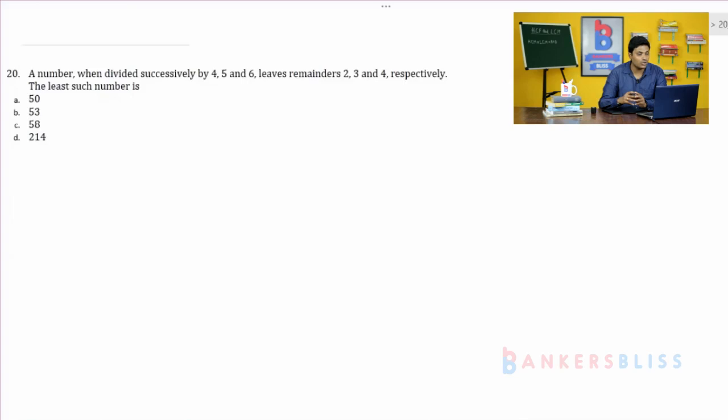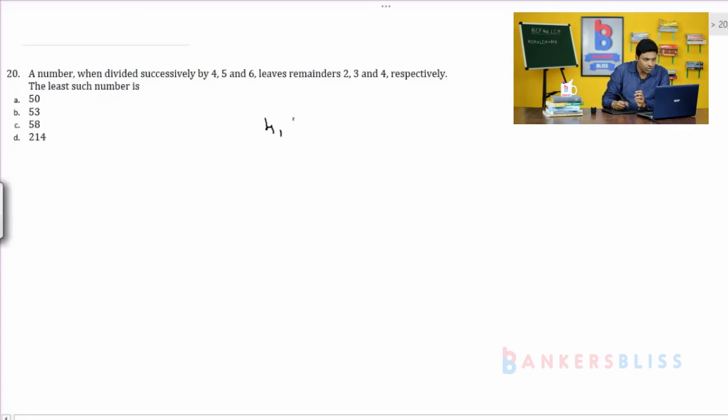Once you divide it by 6, it should leave the remainder 4. So you take the LCM of 4, 5 and 6. 2 2s are 4, 5, 2 3s are 6. All are co-primes, so 2 into 2 into 5 into 3. 4 5s are 20, 3s are 60.